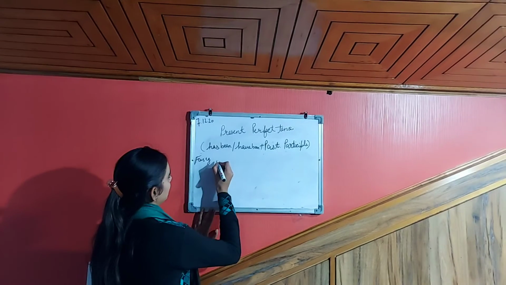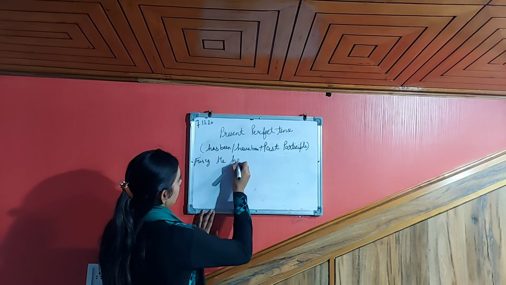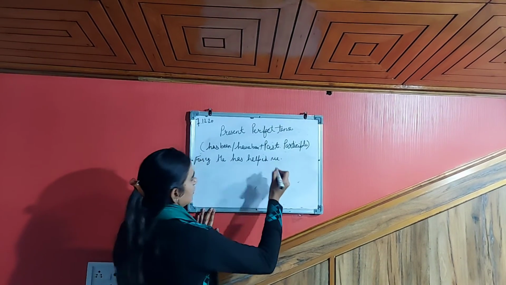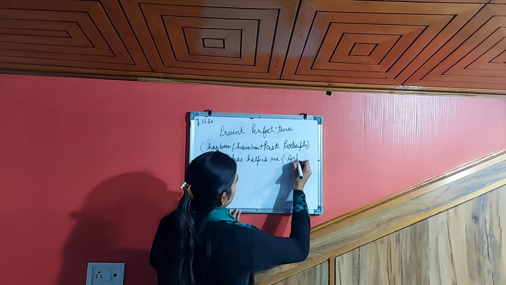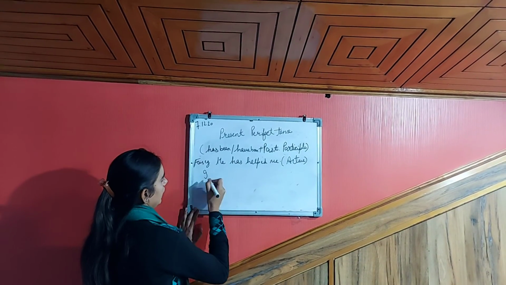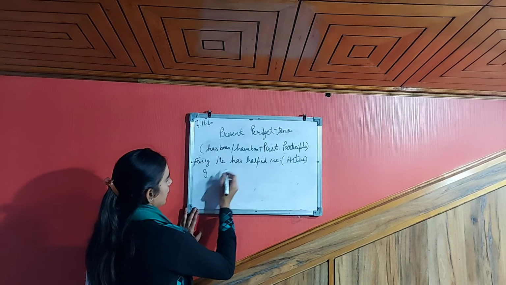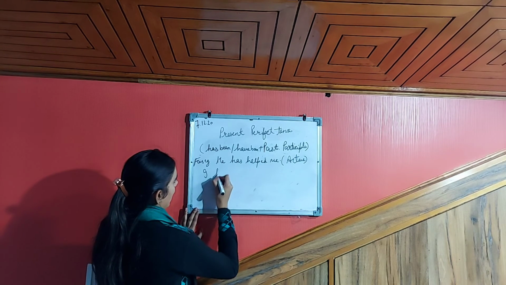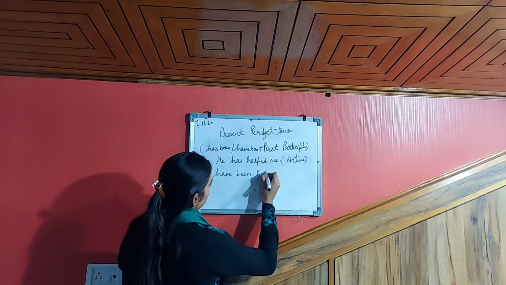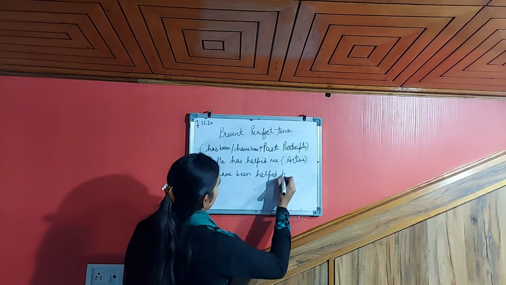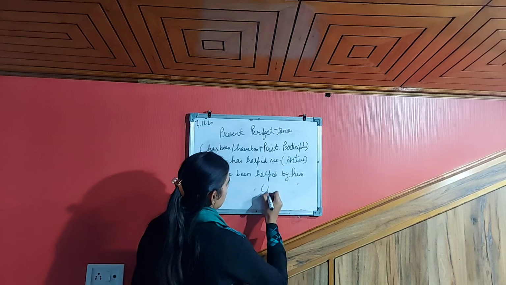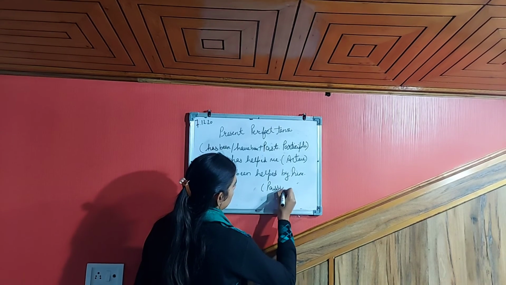For example, he has helped me. This is in active form. The passive form will be: I have been helped by him. Me becomes I, has helped becomes have been helped by, he becomes him. So this is the passive form of the verb.